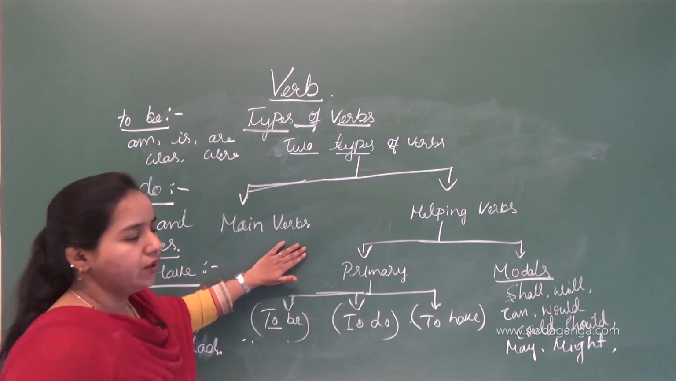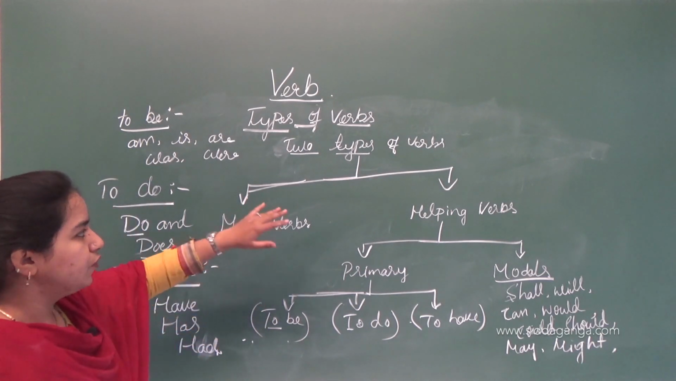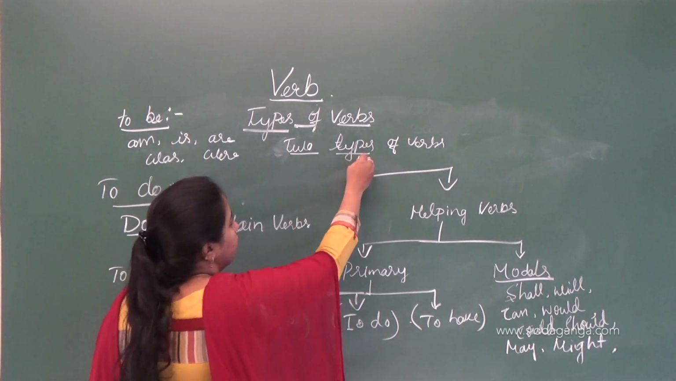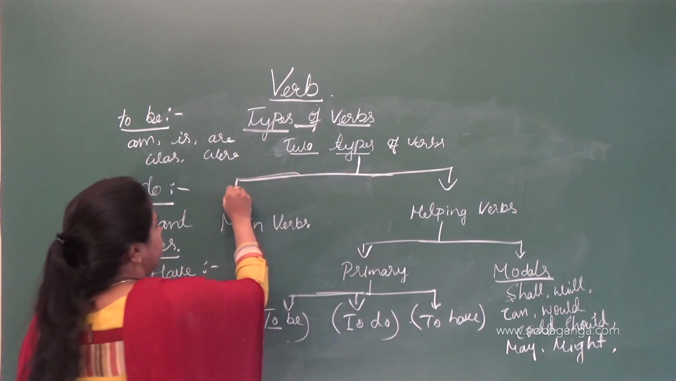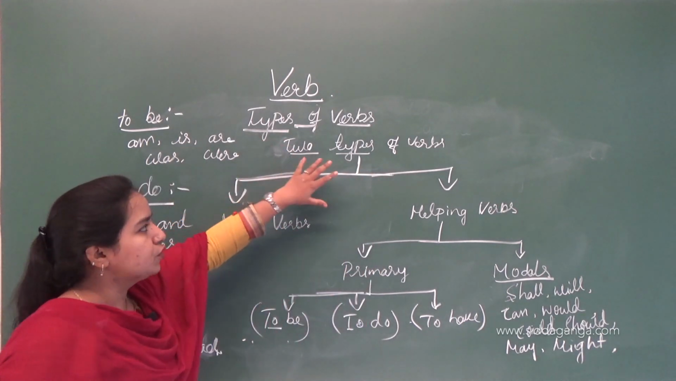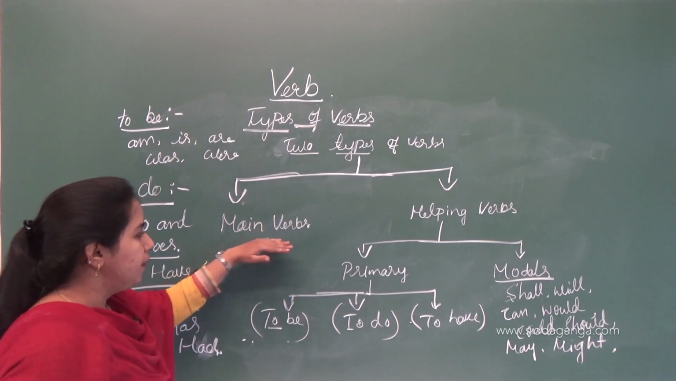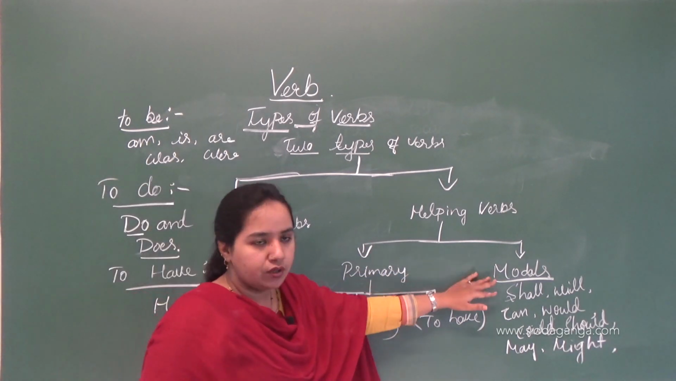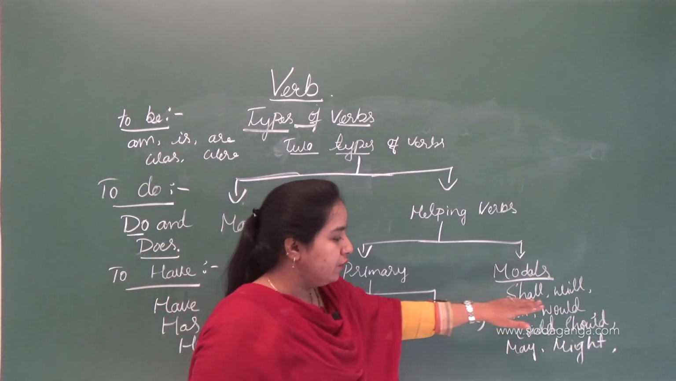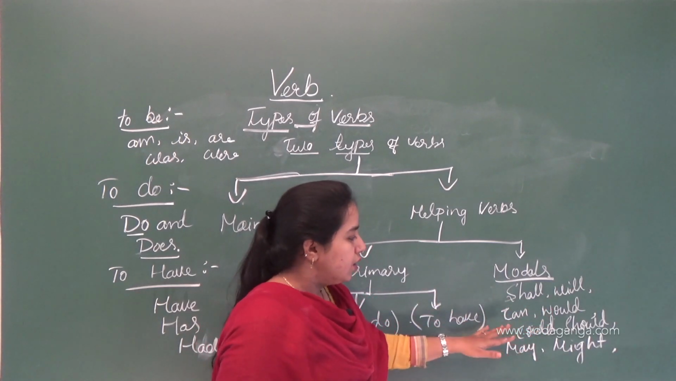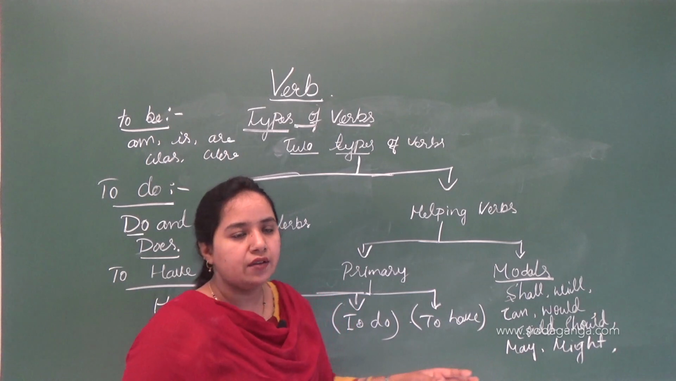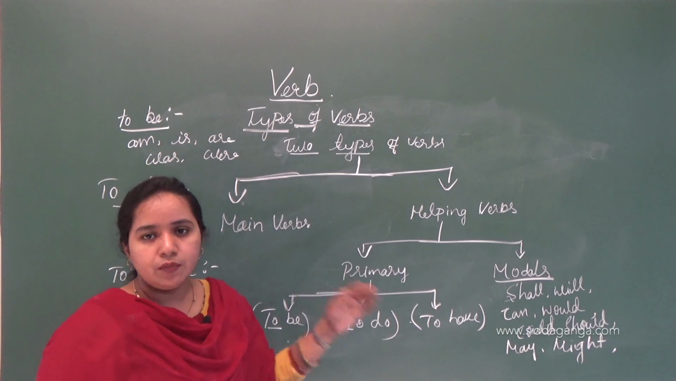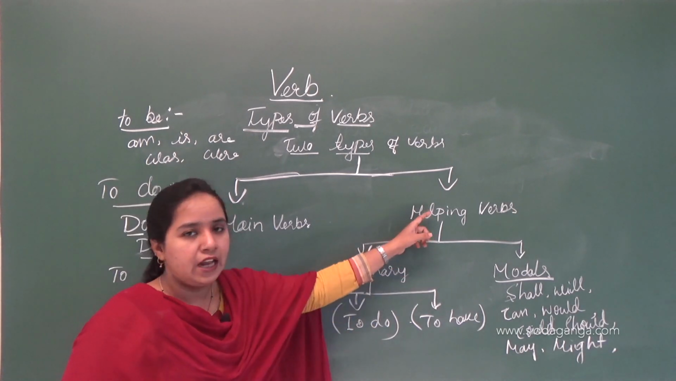What is this main verb? So I am going to rub it now. So once again we will look over these types. In verbs we have two types: main verbs and helping verbs. In helping verbs it is divided into two, that is primary and modals. What are the modals here? Shall, will, can, could, may, might, would, should, must, used to, dare to, need to. So those are called modals, and they are also called helping verbs.